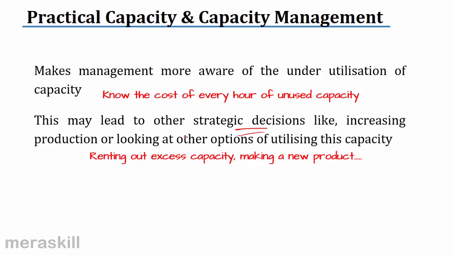So when these capacity levels are used for overhead allocation, they affect the cost of the product and subsequently they may affect the price of the product too. Yes or no? So being aware of the cost of unused resources makes the management more alert and it may lead to better decision making.